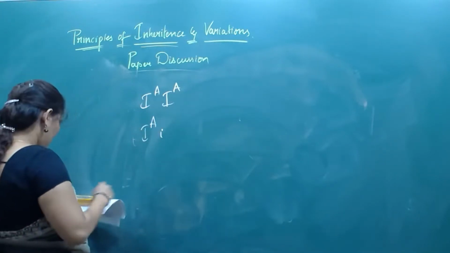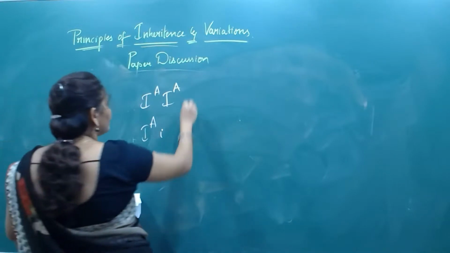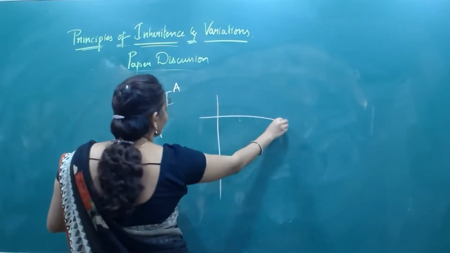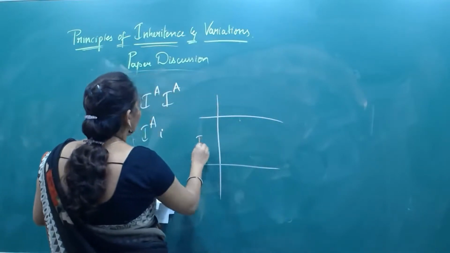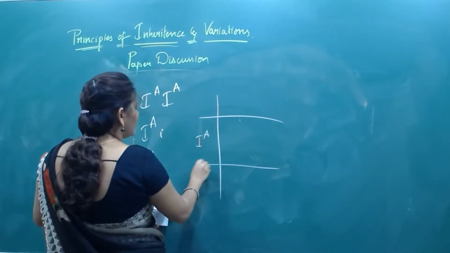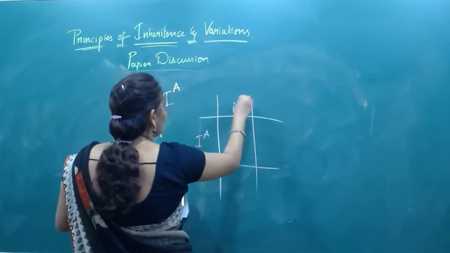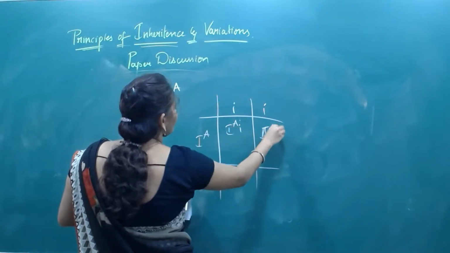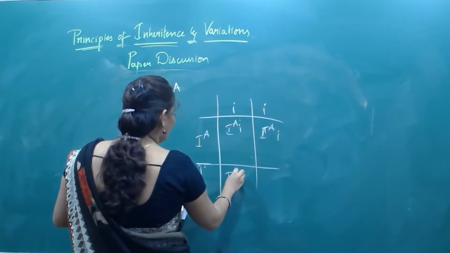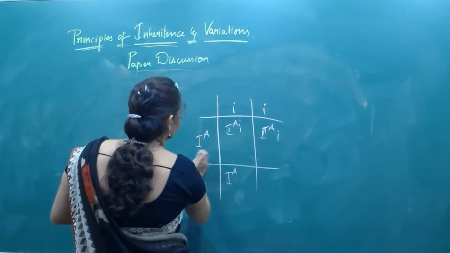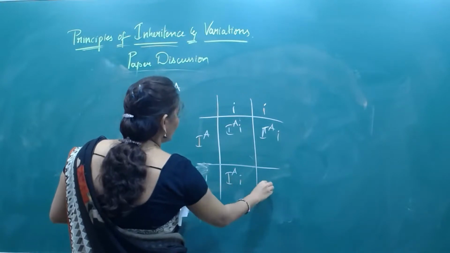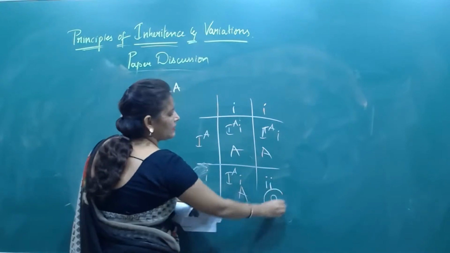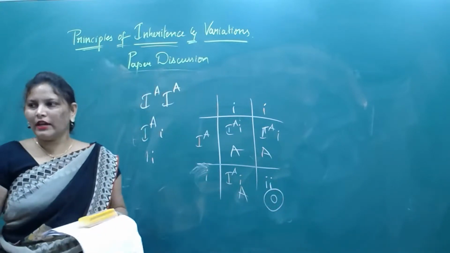This is one parent, and the other parent is having O blood group, that means small i and small i. That means their children will be having IA i from here, and small i. So in all these groups they may be having A blood group, but in some, O blood group. Yes or no? A and O.